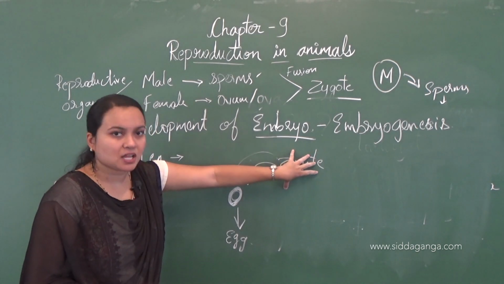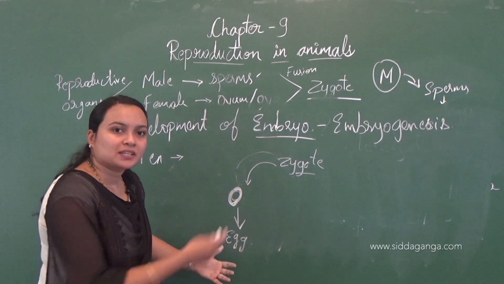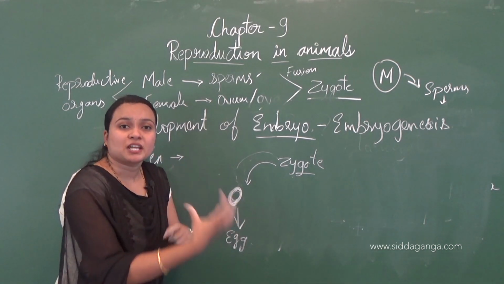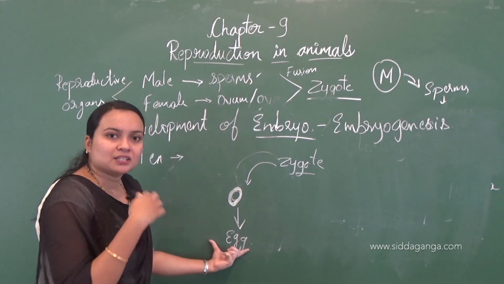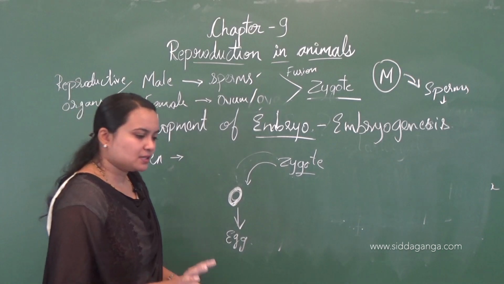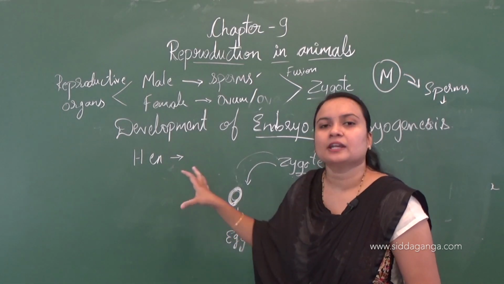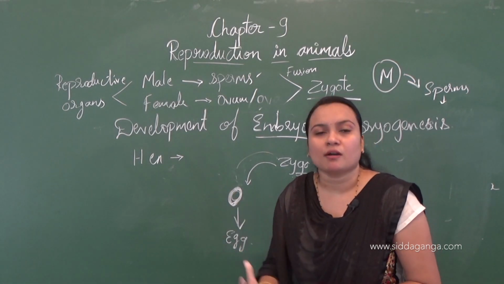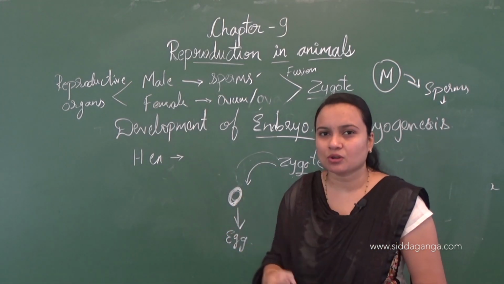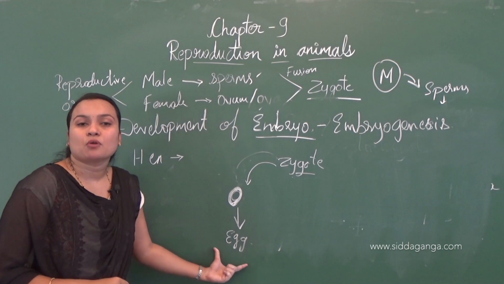Here, fertilization happens, and the zygote, when it is traveling down the oviduct to the uterus, on that way the shell will be developed, and when the shell is well developed, the hen will lay the egg. And I think you all have seen that the hen will always sit on its eggs. That is, it will give warmth to the egg, so that the embryo present inside the egg will develop.